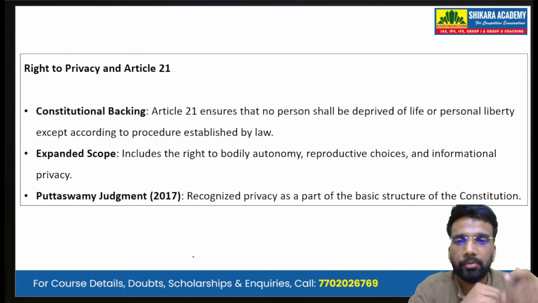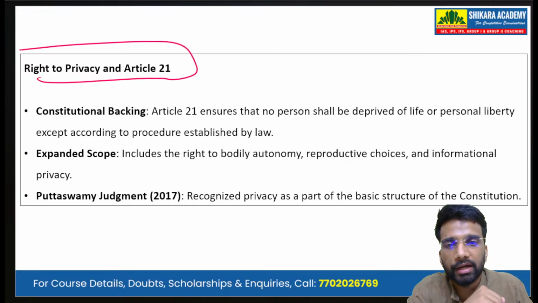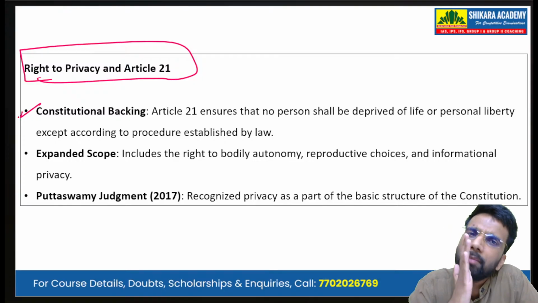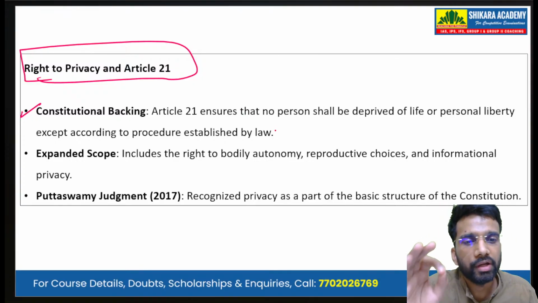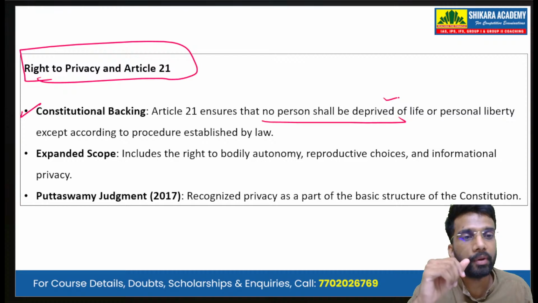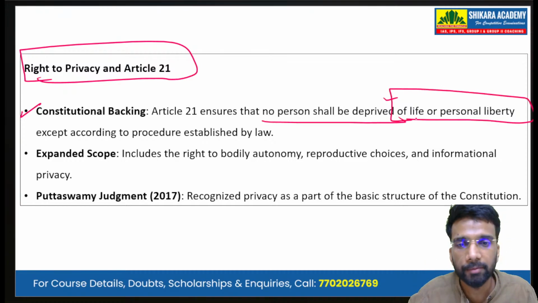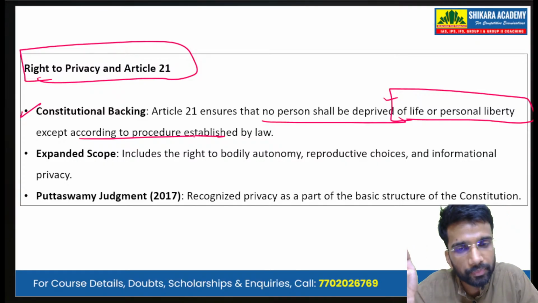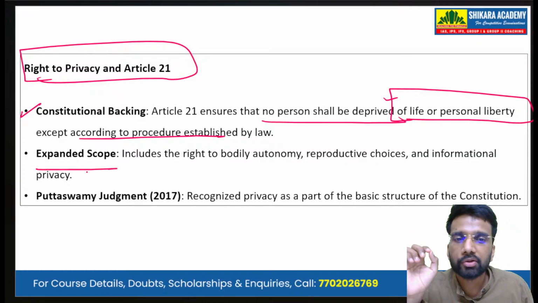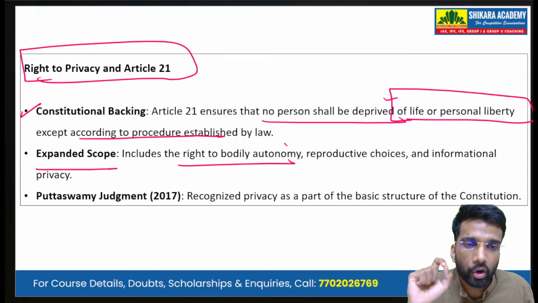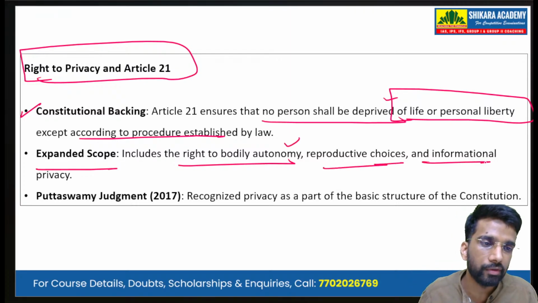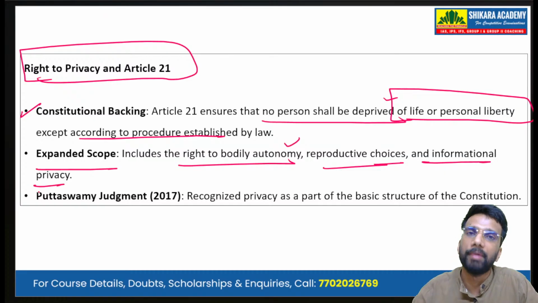Now writing the body, the right to privacy in Article 21. So the right to privacy has constitutional backing. Article 21 ensures that no person shall be deprived of life and personal liberty except in accordance with the procedure established by law. It has an expanded scope that includes the right to bodily autonomy, reproductive choices, as well as informational privacy.